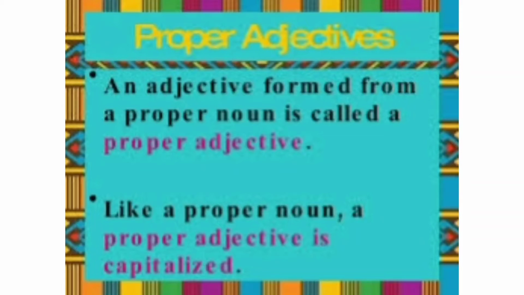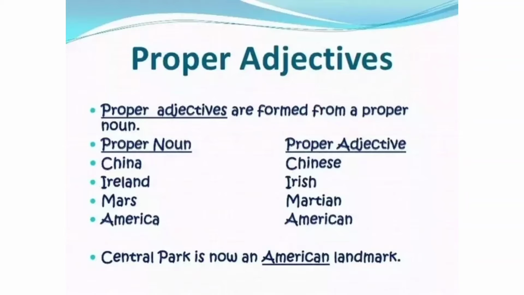Proper adjectives. An adjective formed from a proper noun is called a proper adjective. Like a proper noun, a proper adjective is capitalized. As China is a proper noun, Chinese is a proper adjective. Ireland is a proper noun, Irish is a proper adjective.